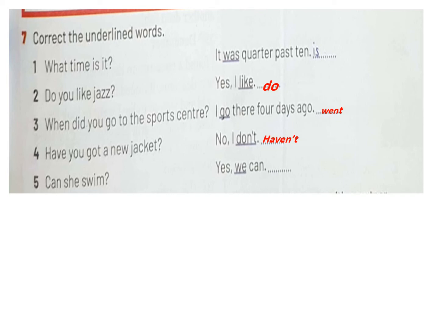Okay, let's move to number 8. Think of a question using each of these words. Then ask and answer with your partner. As we agreed before, we have WH words or a helping verb to ask a question. He's giving you many examples and you can do it by yourself by asking questions. Likewise, when did we have our last math lesson? He answered, we had it yesterday at 2 o'clock. Here is the most important part, remember, make sure that your voice rises at the end of a yes or no question and falls at the end of a WH question. Okay.